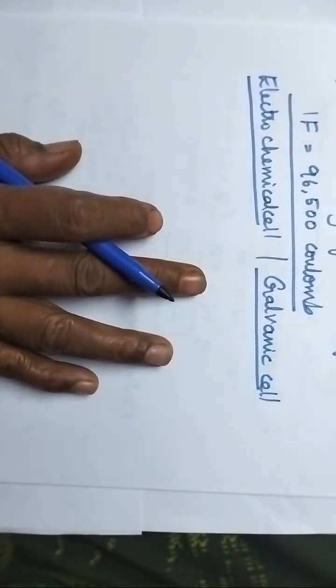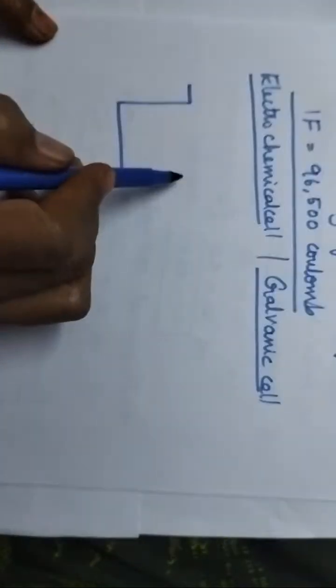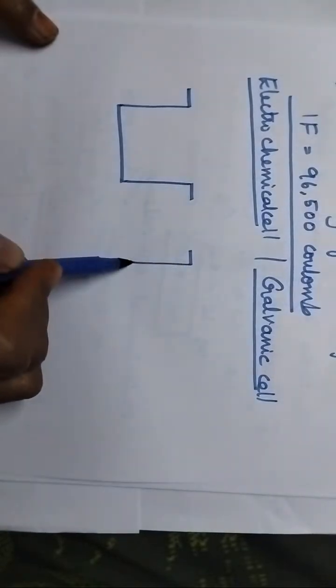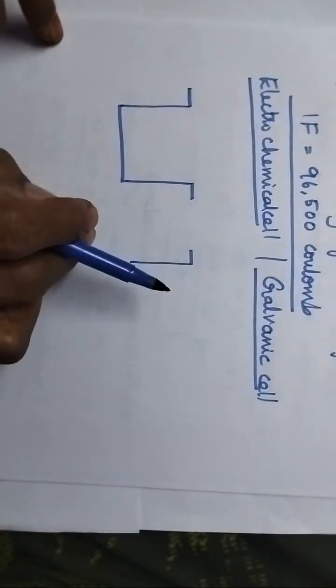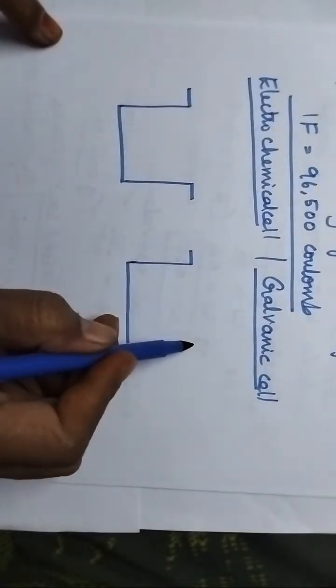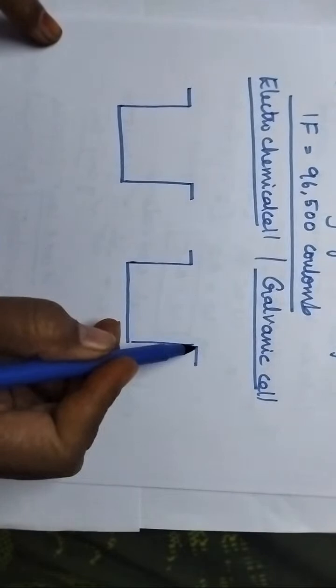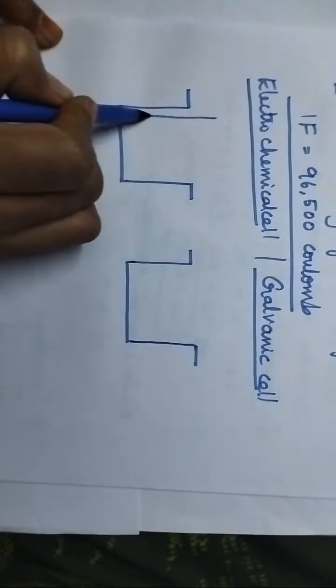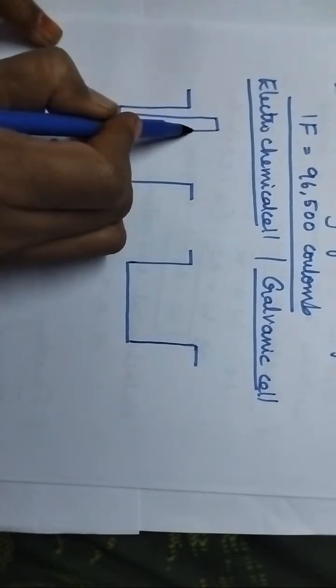Meanwhile, I will construct a galvanic cell. Very good, Swati. It is a device that is used for the conversion of chemical energy into electrical energy.